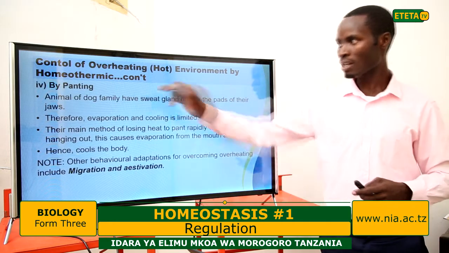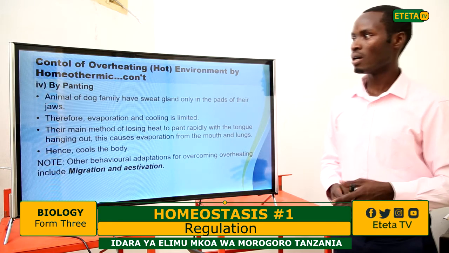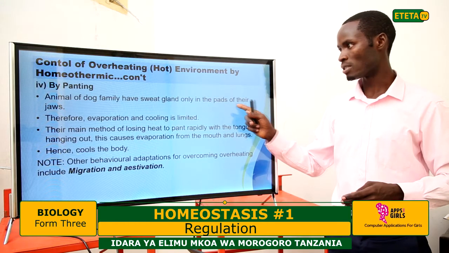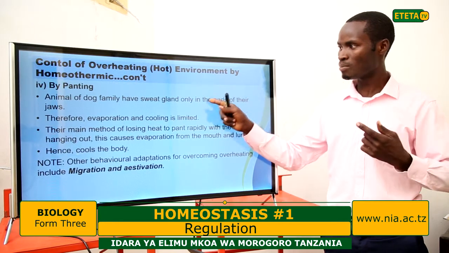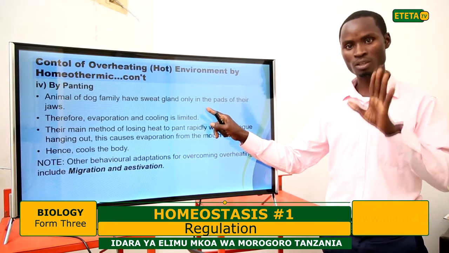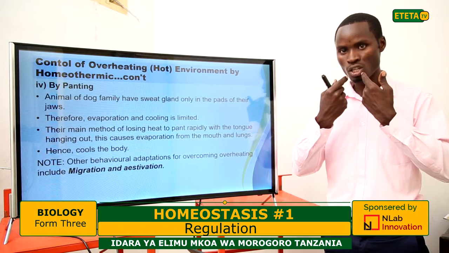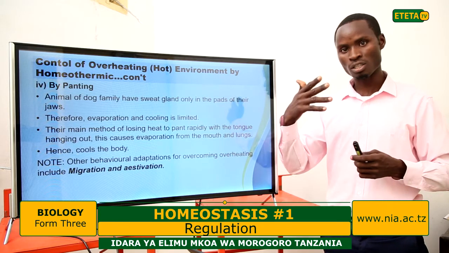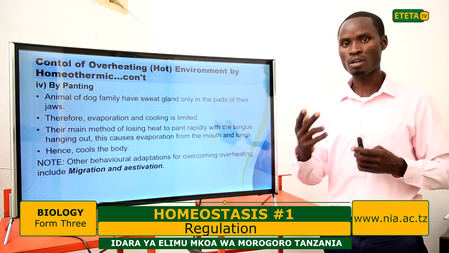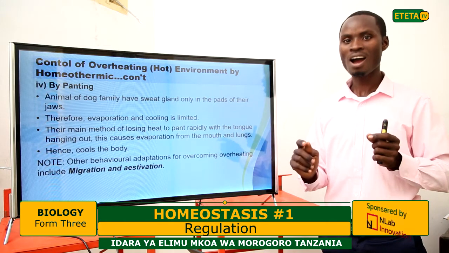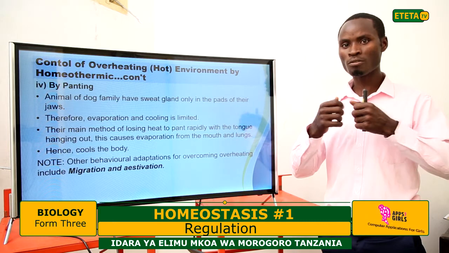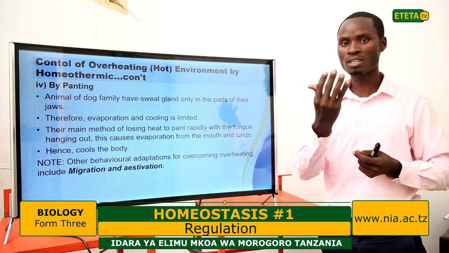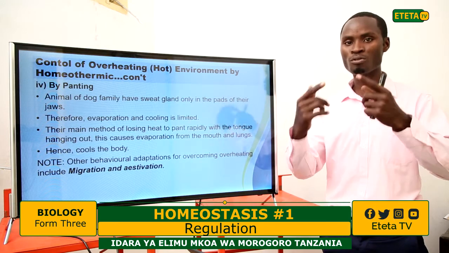But we have another way: panting. Animals of the dog family have sweat glands only in the pads of their jaws. A particularly good example is the dog. The dog family have their sweat glands inside their mouth, in their jaws. Therefore, they can give out air forcefully, panting. Doing that is a way of expiring forcefully, and as we said, expired air contains some heat. That is a way of cooling its body.